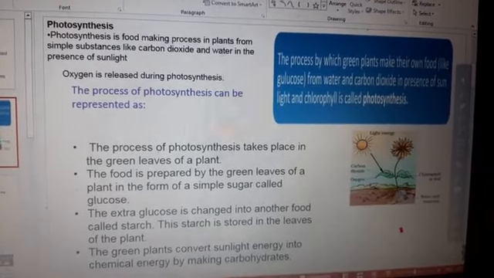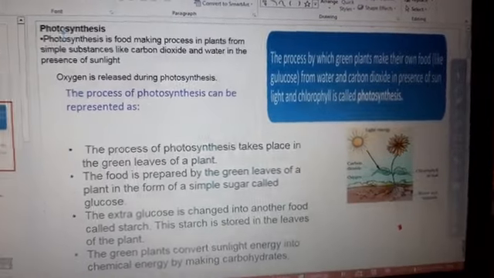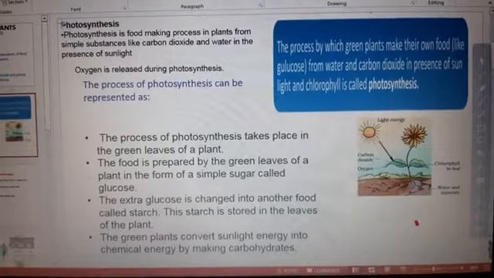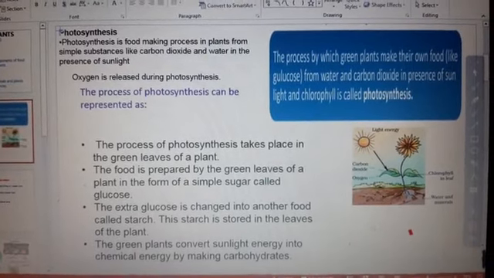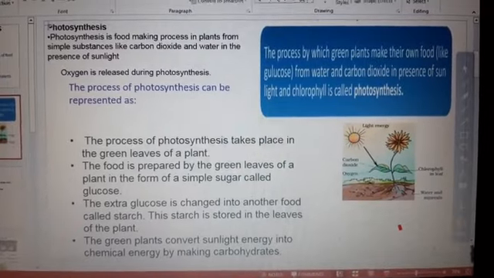Today's topic is photosynthesis. How can we define photosynthesis? This is a seventh standard topic, and we will discuss photosynthesis.